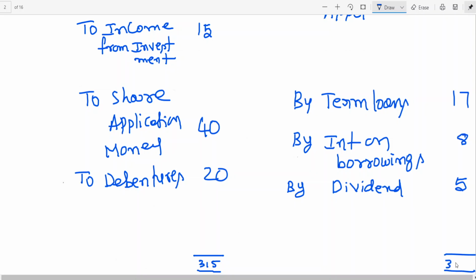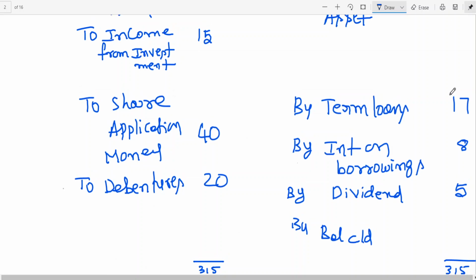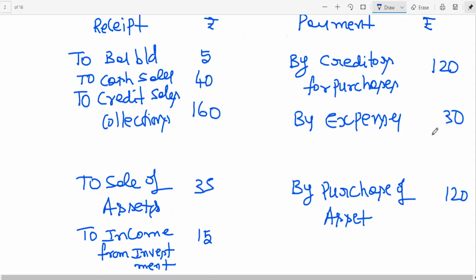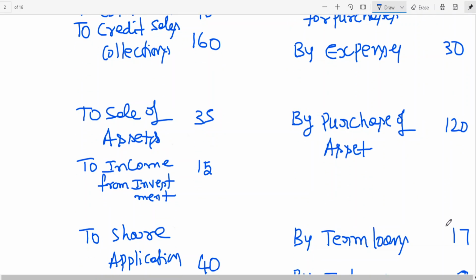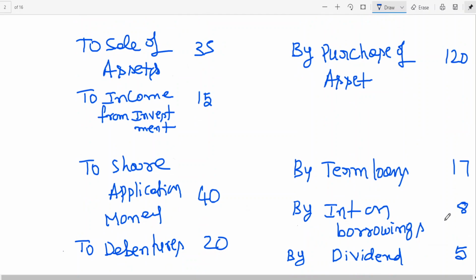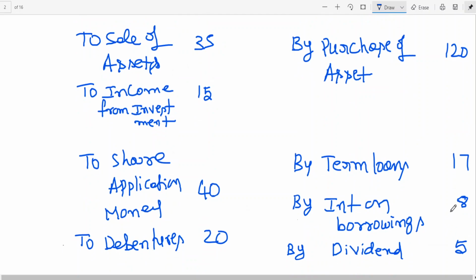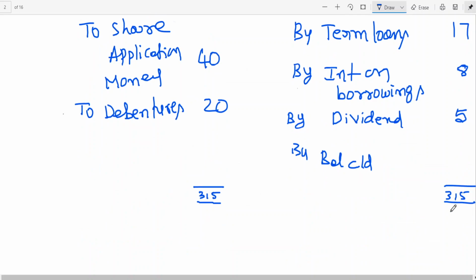So 315 obviously on the credit side also. I think if you look at it, 315, I'm writing by balance carried out. 315, you take calculator, 120 plus 30, 150, 270, 270 plus 25, 295, 300. I think you'll be having a closing balance of 15 rupees.